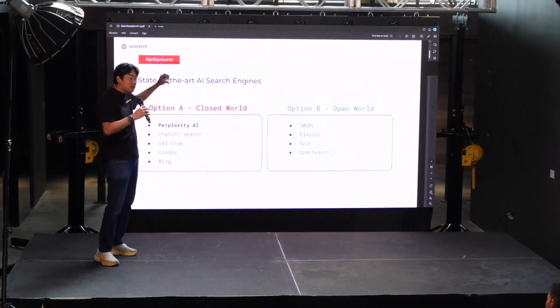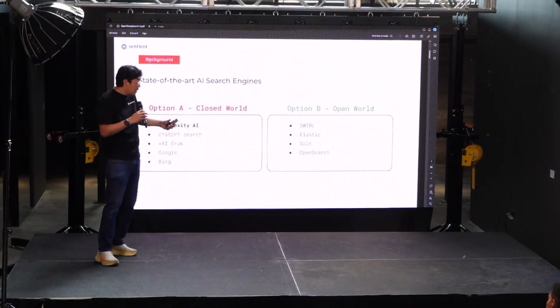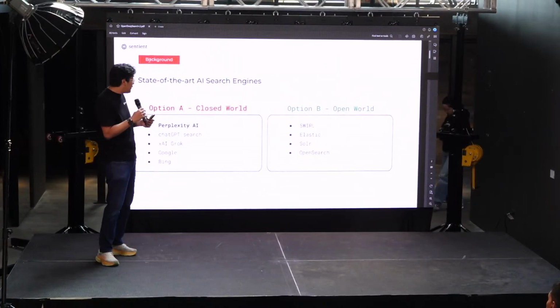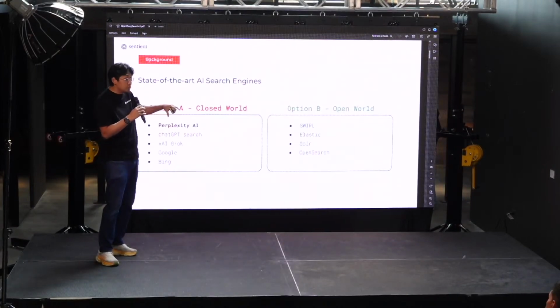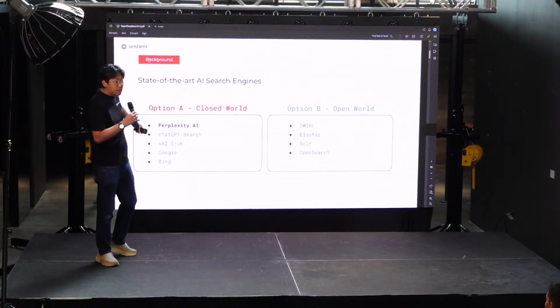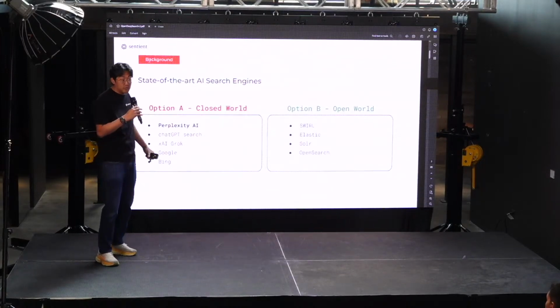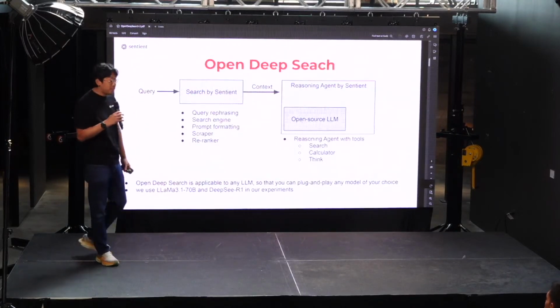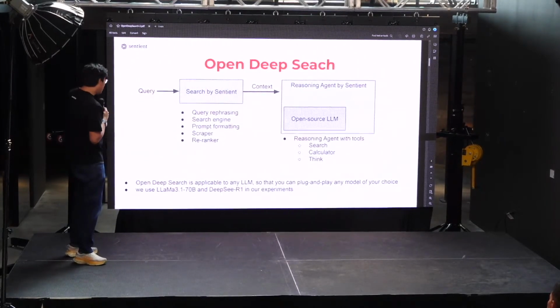You can innovate on each other's techniques and build community. So what we plan to do is provide an open source solution for search AI that can match or even beat the best closed world solutions out there. That's Open Deep Search by Sentient.